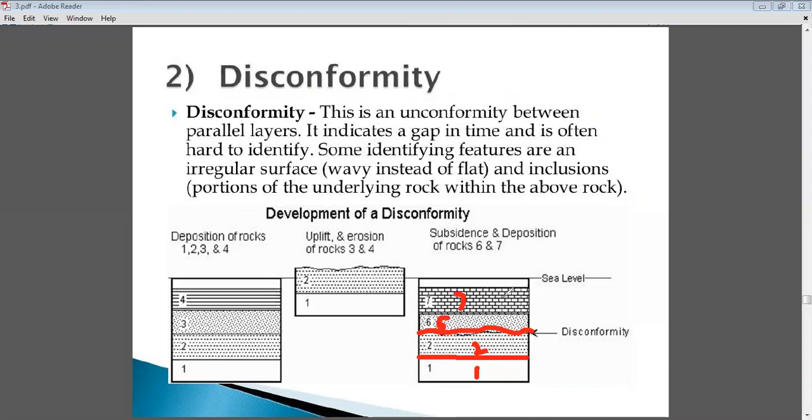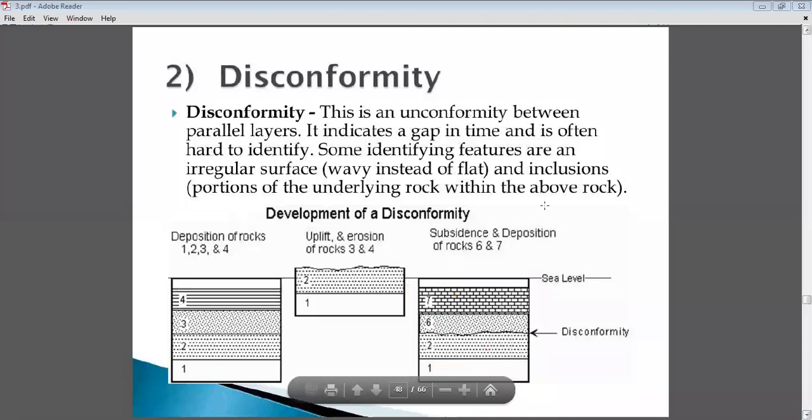Okay, so what you see here, all the rock layers are more or less parallel to each other. That's why it is considered as a disconformity, where all the rock layers are parallel to the unconformity. Okay, so such a type of unconformity where younger rocks, older rocks, and unconformity lines are parallel to each other, such a type of structure is considered as a disconformity.